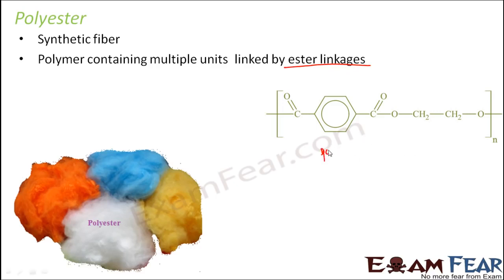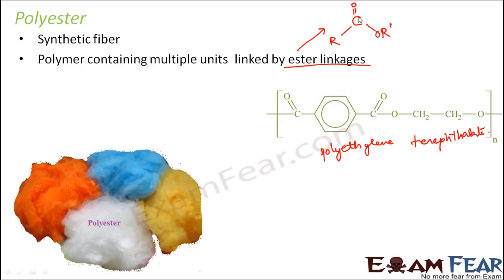So this structure is for polyethylene terephthalate. Now again, depending upon the composition, there are many types of polyester. Not one single polyester exists. Now let's see what is an ester linkage. Ester is nothing but a basic organic chemical compound, so a carbon containing chemical compound. And how do you know the presence of ester? This is how the ester would look like.